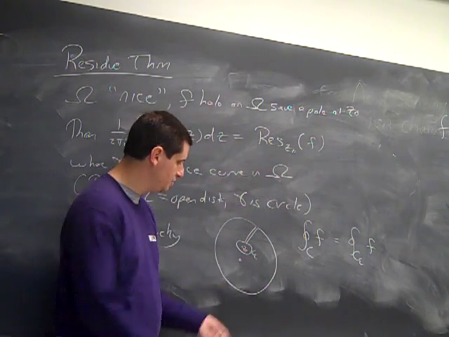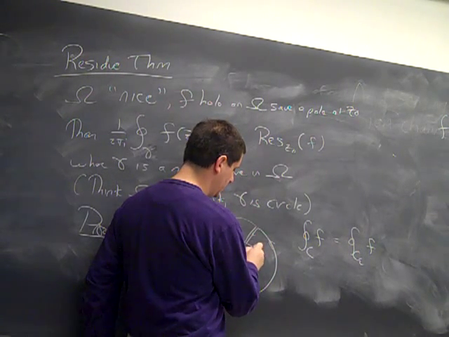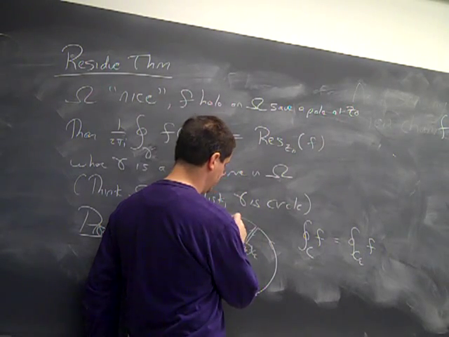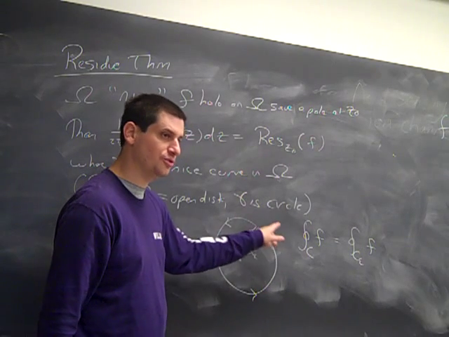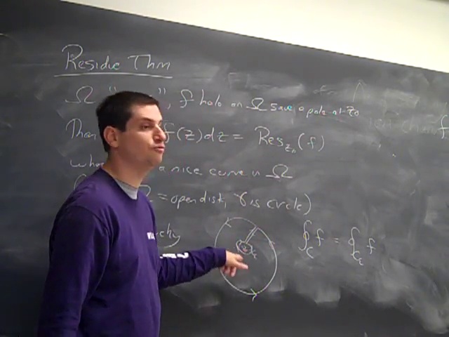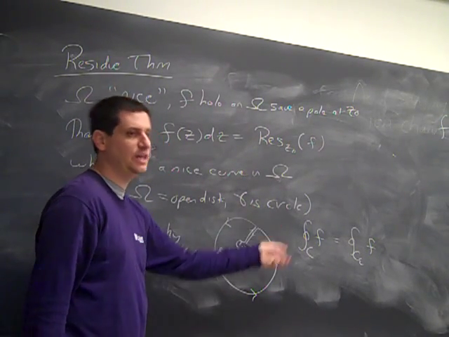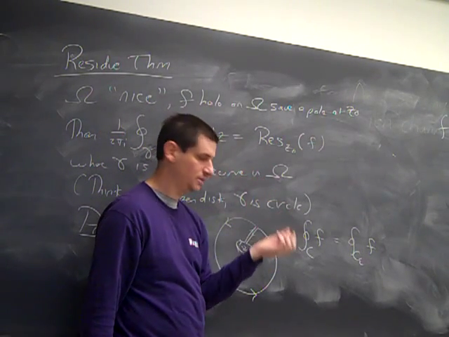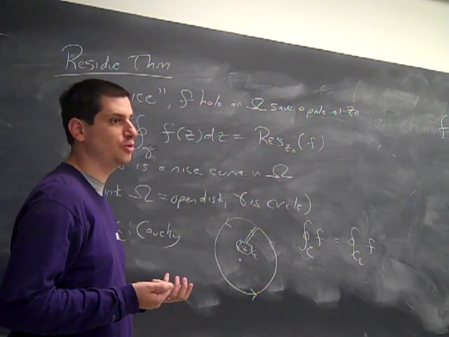And the reason this is the case is, remember, we're traveling the circle like this, so when we come down and do the small circle, we're doing the small circle in the wrong orientation. So what we get is the integral over this circle taken the right way, plus the integral over this circle taken the wrong way equals 0. So the integral over the big circle equals the integral over the little circle, now oriented correctly. Okay. And so now we just basically use Cauchy's theorem.